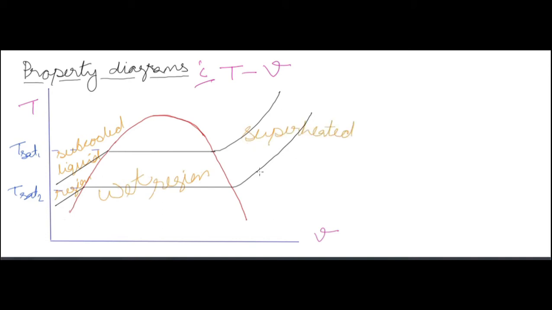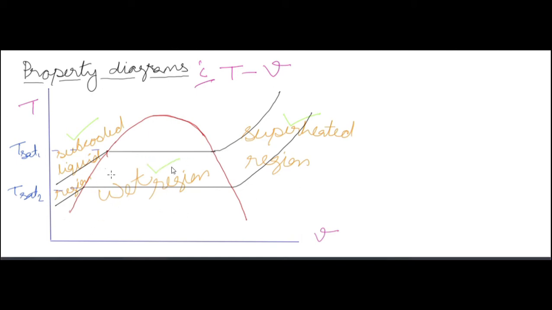Now this is the temperature corresponding to the first line, and this is the temperature corresponding to that curve. All that we will see, we should know that in the wet region the isobaric curve is a straight line. Always, all the curves that you will see in the wet region will be a straight line, because the isobaric curve in the wet region is a straight line. Now corresponding to pressure 1 we have T saturation 1, and corresponding to pressure 2 we have T saturation 2.